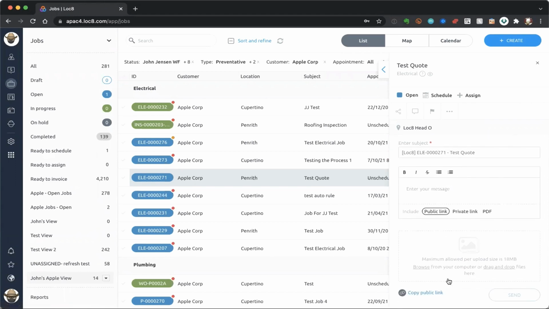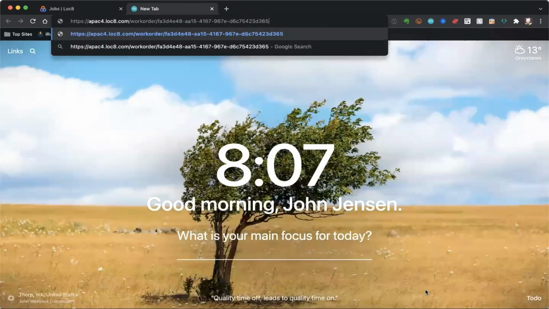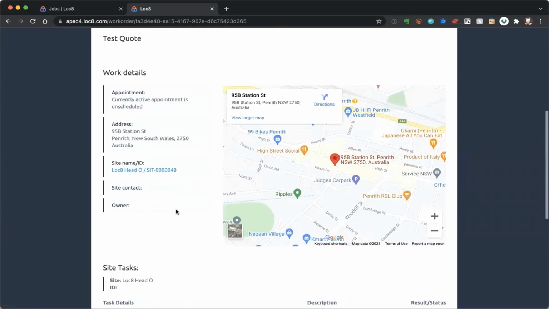And then I come down and I click on my copy public link button. I'm going to open up another tab here and paste that link in. And here's that job layout.